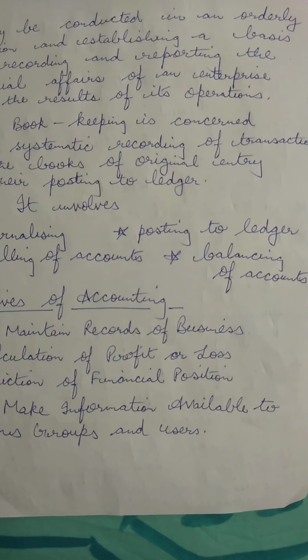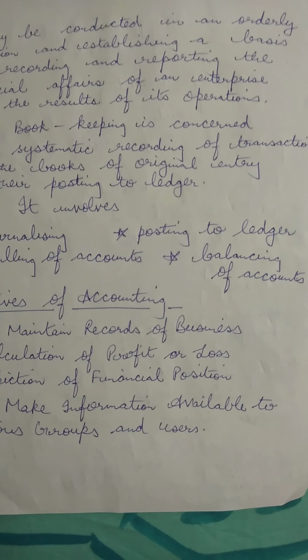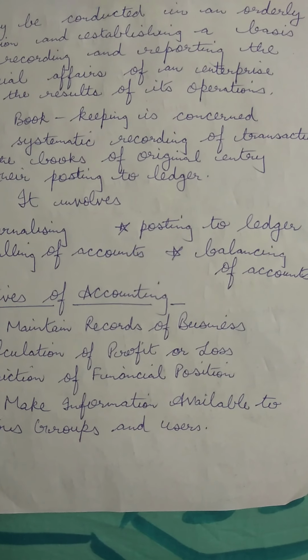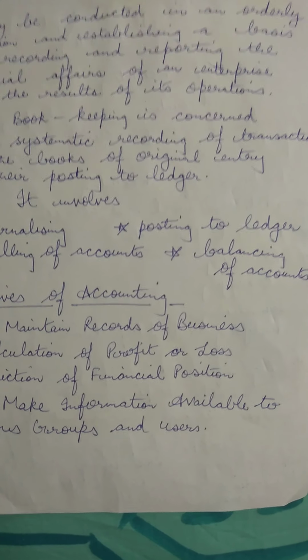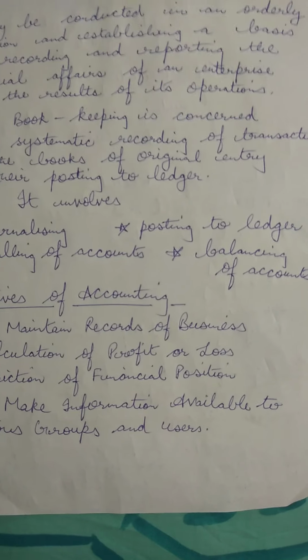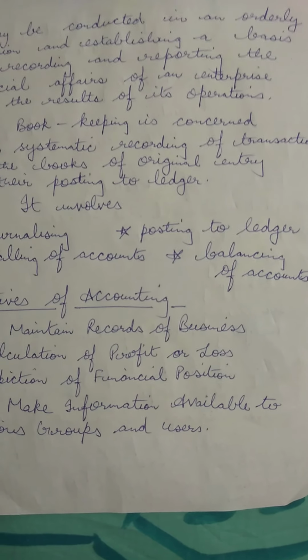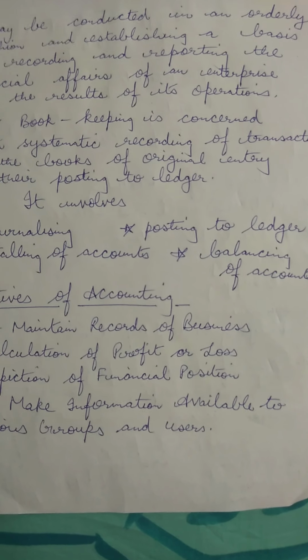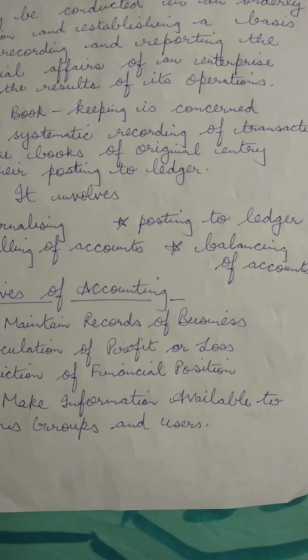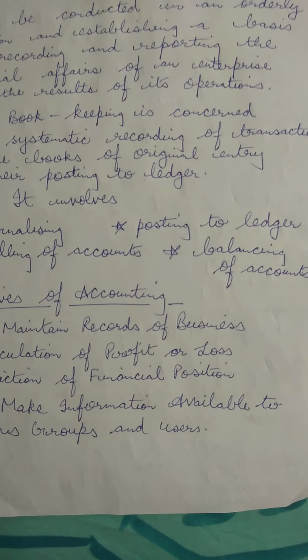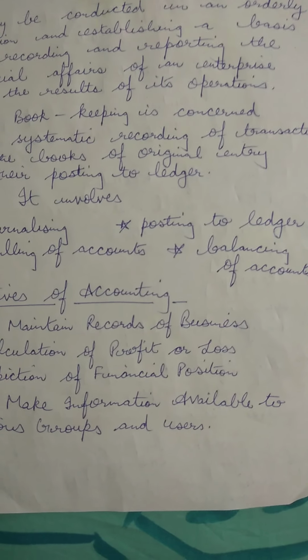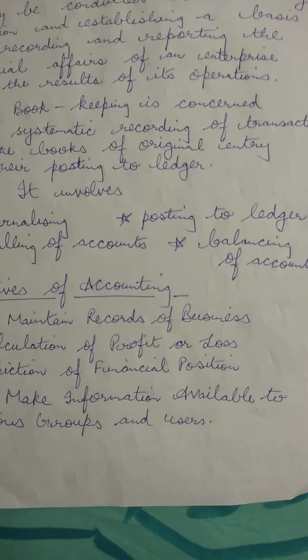Every business, children, wants to know whether it has earned a profit or loss during the period. For this purpose, children, a statement such as the income statement, or we can say the profit and loss account statement, is prepared, which helps in knowing the profit or loss for that business.